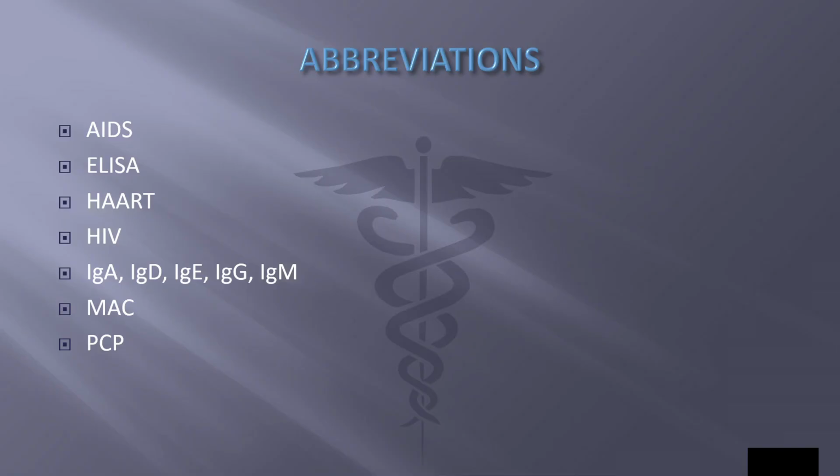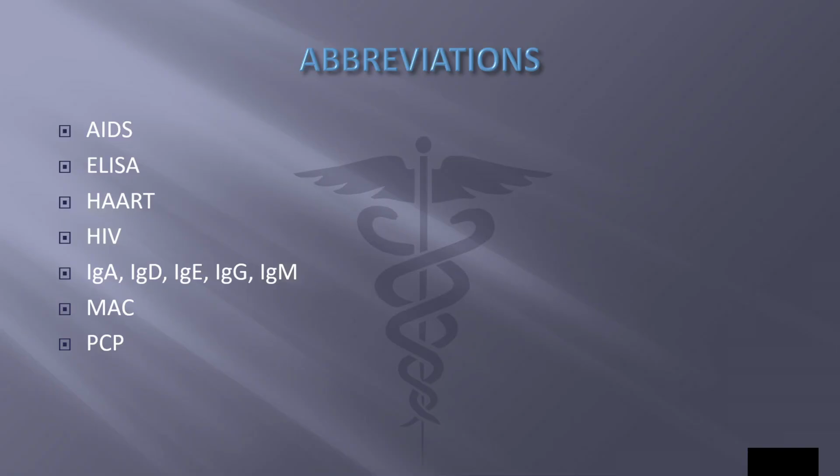Next, we have abbreviations. AIDS is acquired immunodeficiency syndrome. ELISA is enzyme-linked immunosorbent assay, a test to detect anti-HIV antibodies. HAART, highly active antiretroviral therapy, and this is used for AIDS. HIV is human immunodeficiency virus.